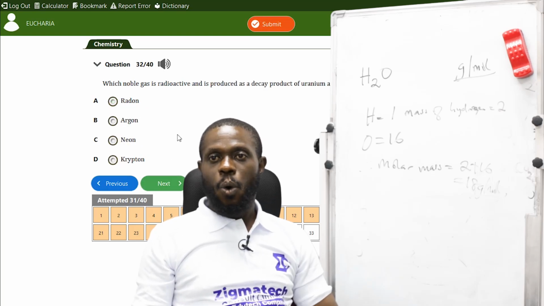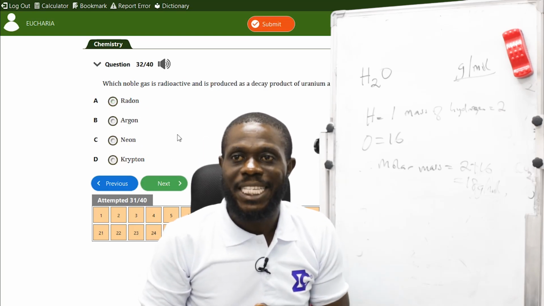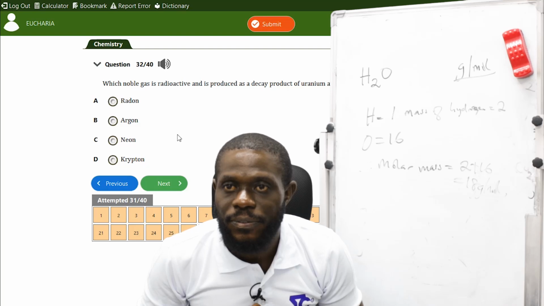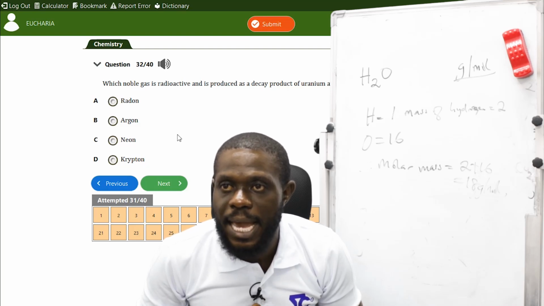The next one is, which noble gas is radioactive and is produced as a decay product of uranium and thorium?